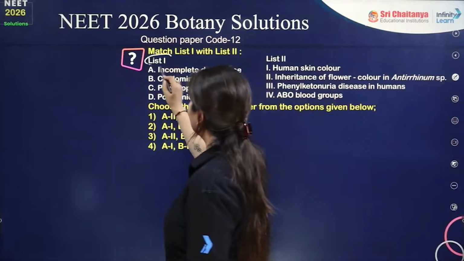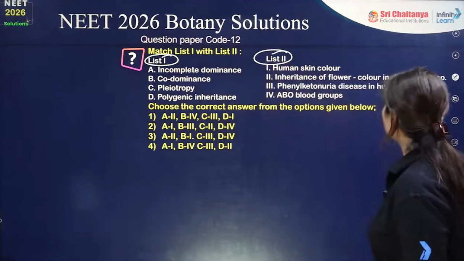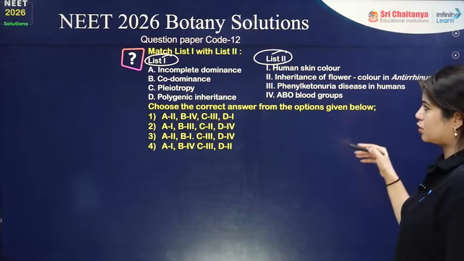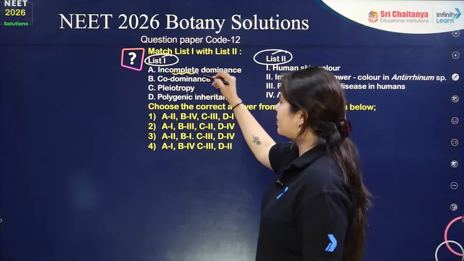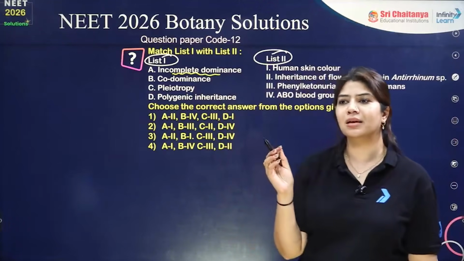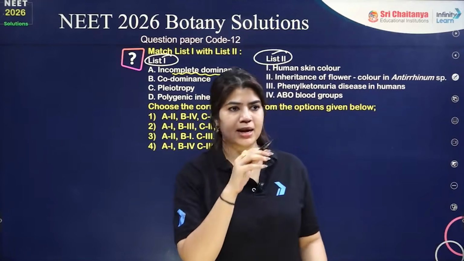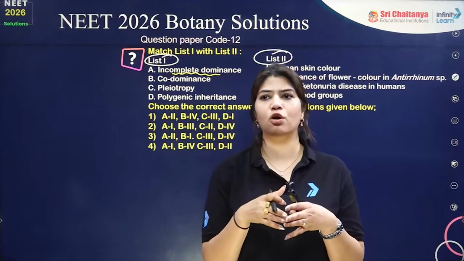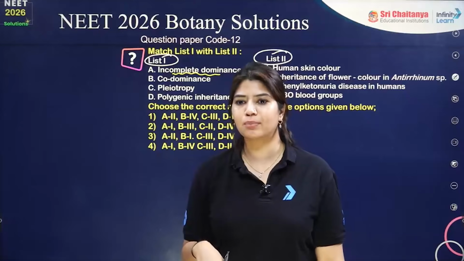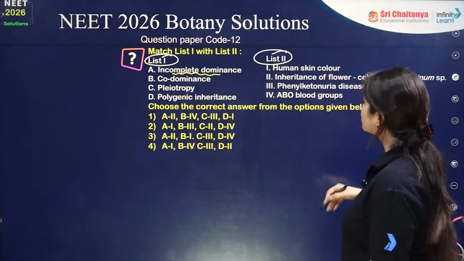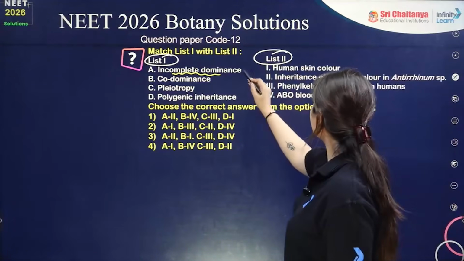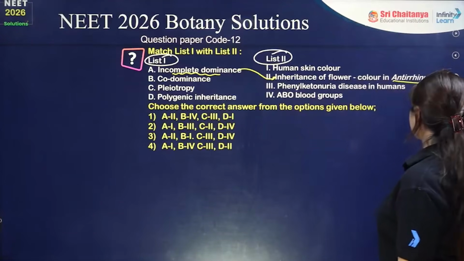We have column 1 and column 2, and we have to match both the columns. Incomplete dominance is where the dominant gene is not completely dominant over the recessive one. In incomplete dominance, we see inheritance of flower color in Antirrhinum.